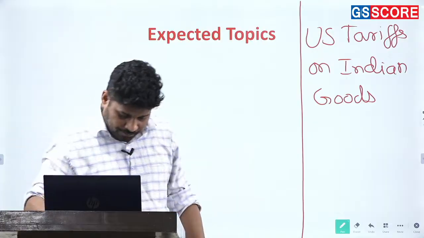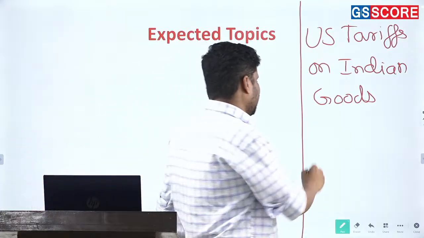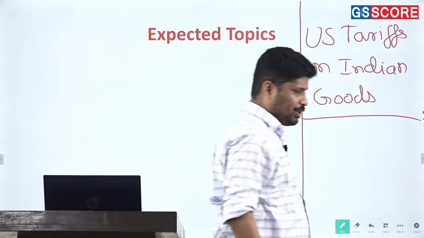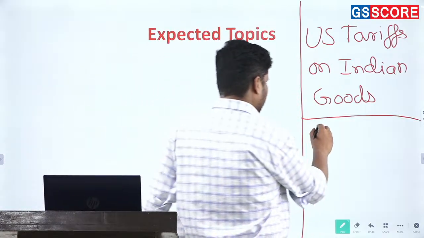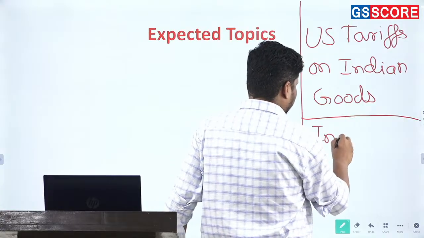Another policy that is extremely important this year, and on which there is a great possibility of a question, is the India-United Kingdom Free Trade Agreement.